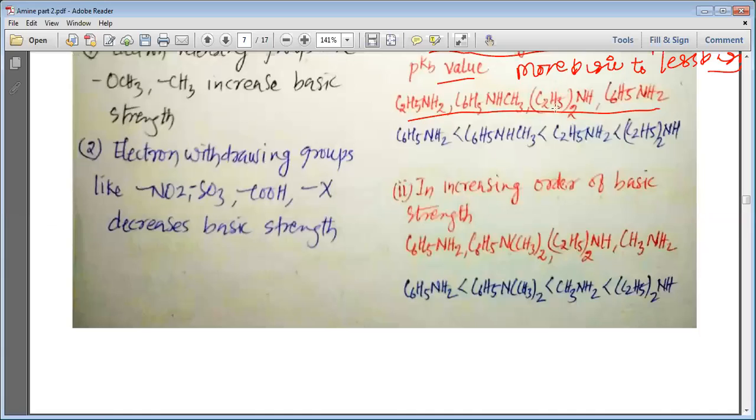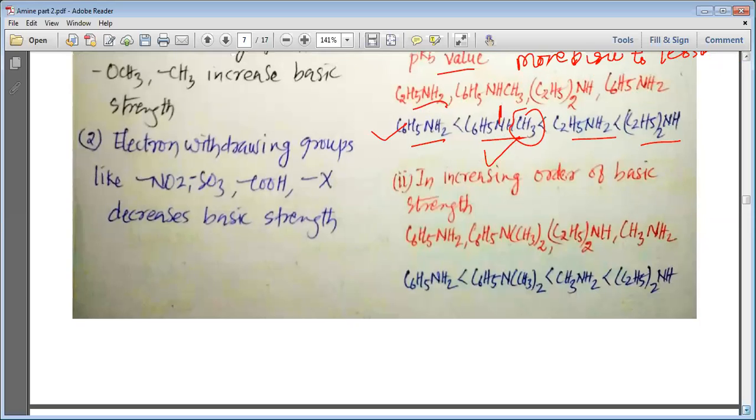C6H5NH2, C6H5NHCH3, (C2H5)2NH, and C6H5NH2. We are well aware that this secondary amine is the most basic among all of them. So this is the most basic, then the primary one, which are aliphatic. These two are the aromatic. This methyl group which is present on this nitrogen actually increases its basicity, and that is why this N-methyl aniline is more basic than normal aniline.